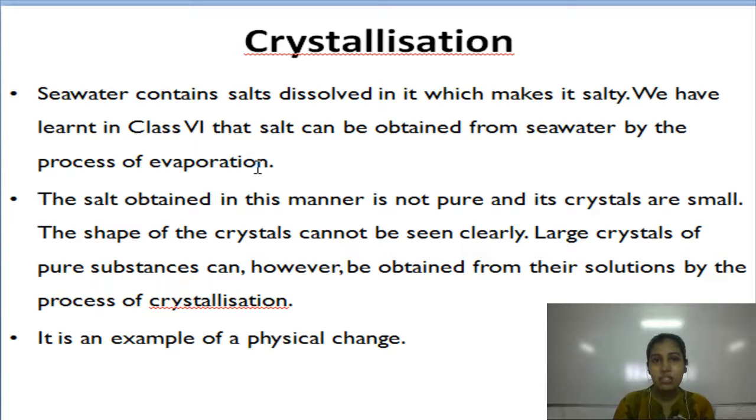Now, the next process is crystallization. Seawater contains salt dissolved in it, which makes it salty. We have learnt in class 6 that salt can be obtained from seawater by the process of evaporation. The salt obtained in this manner would not be pure. Its crystals are very small, and the shapes of the crystals cannot be seen clearly. Large crystals of a pure substance can, however, be obtained from their solutions by the process of crystallization. It is an example of physical change.